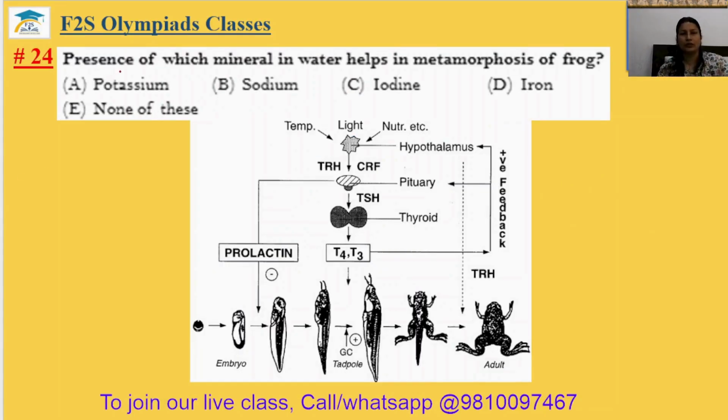Question number 24. Presence of which mineral in water helps the metamorphosis of frog? So, which mineral? Actually, the presence of iodine. Iodine helps in the formation of the thyroxine hormone, and thyroxine hormone is the growth hormone, and this growth hormone helps in the metamorphosis of the frog from embryo to egg to adult. So that's option C. 24th answer is option C.